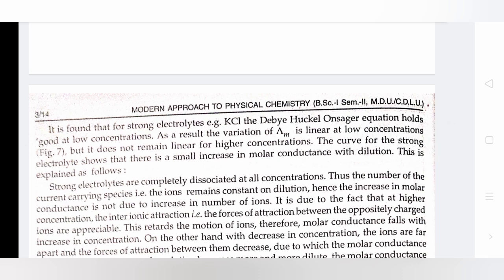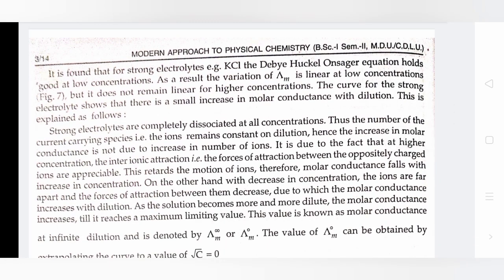It is found that for strong electrolytes, for example KCl, the Debye-Hückel-Onsager equation holds good at low concentration. As a result, the variation of Λ_M is linear at low concentration, figure 7, but it does not remain linear for higher concentration. The curve for strong electrolytes shows that there is a small increase in molar conductance with dilution. This is explained as follows: strong electrolytes are completely dissociated at all concentrations. Thus, the number of current carrying species, that is the ions, remains constant on dilution.